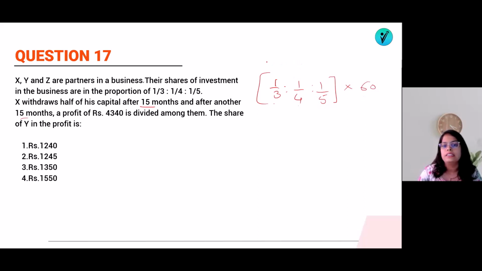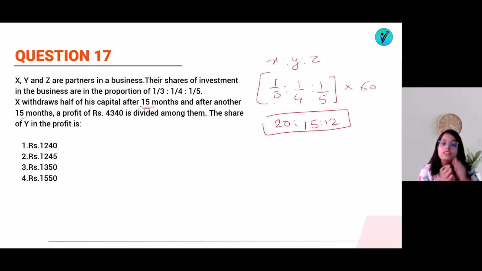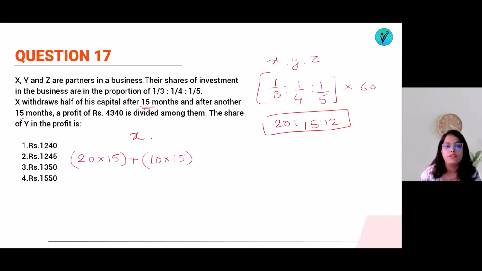So we can say that the share of x is to y is to z will be 20 is to 15 is to 12. This is the share of x, y, z. Now let's see what they are saying. X withdraws half of its capital after 15 months and after another 15 months. That means a total span of 30 months, in which X's total amount of 20 was invested for 15 months, but after that he withdrew half the amount. So from 20, half went, meaning the remaining 10 will be for 15 months.